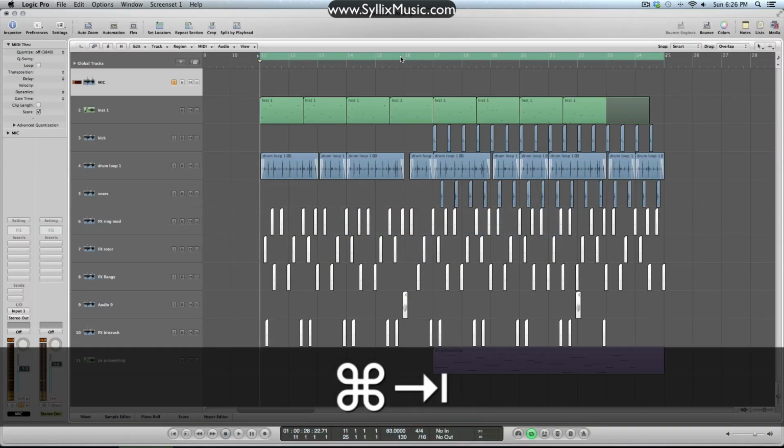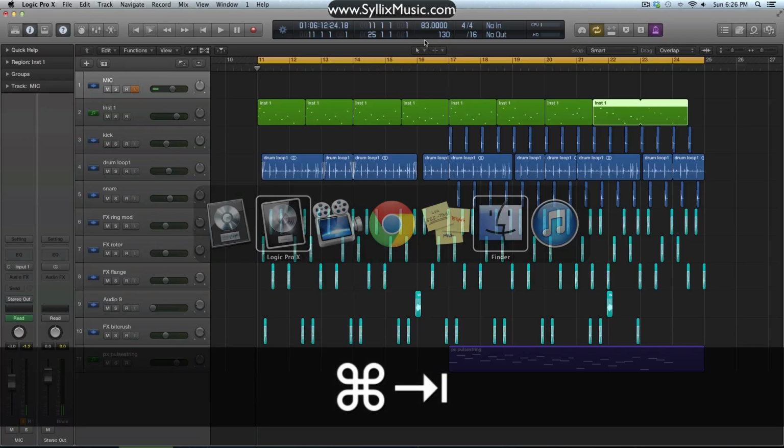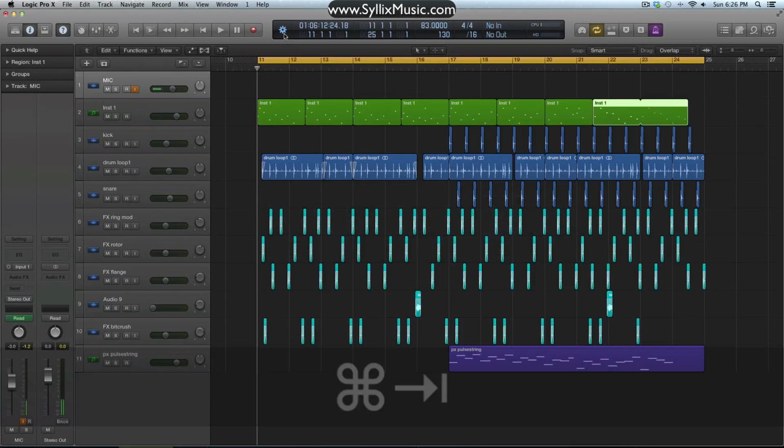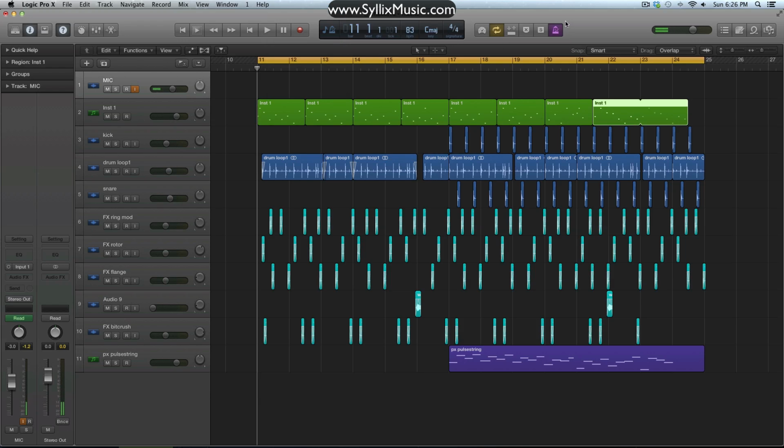Okay, so the next thing is the transport bar was moved from down here near the bottom to the top. And of course, normally you would see it like this when you start up Logic X. So you simply click this icon here and choose custom if you prefer to have the old look of Logic 9 for the transport bar.